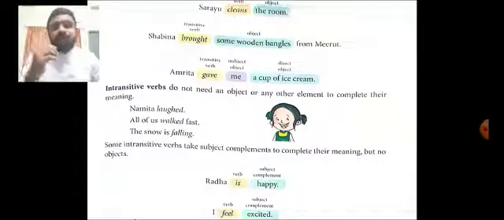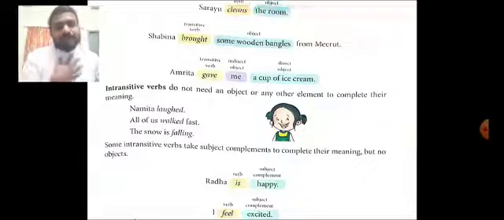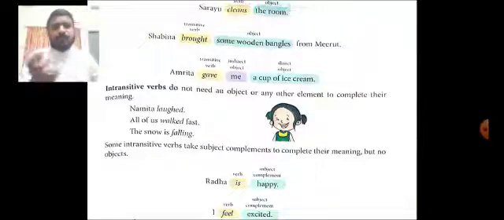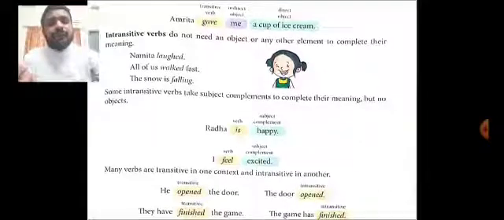But sometimes subject complements are added. That means telling more about the subject to complete the meaning. But that is not an object. For example, Radha is happy. There, happy is used to tell about the subject Radha. Or, I feel excited. Excited is being told about me. So only the subject complement will be used.